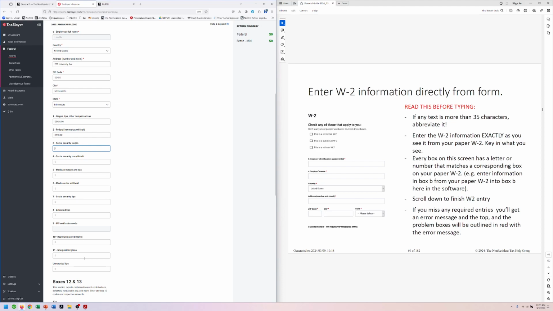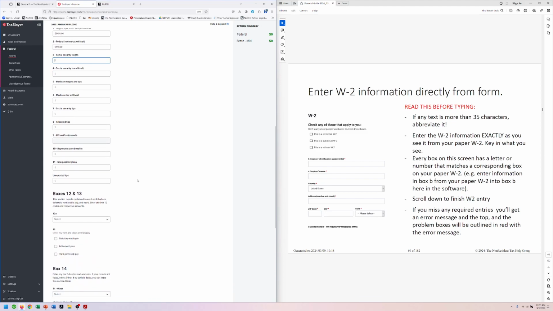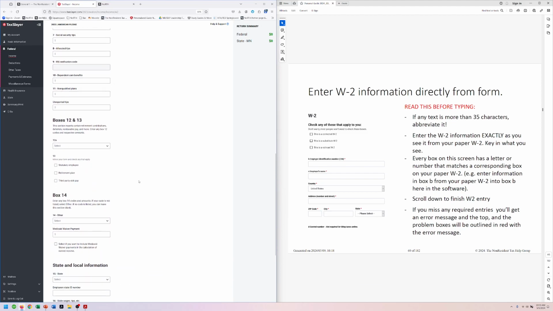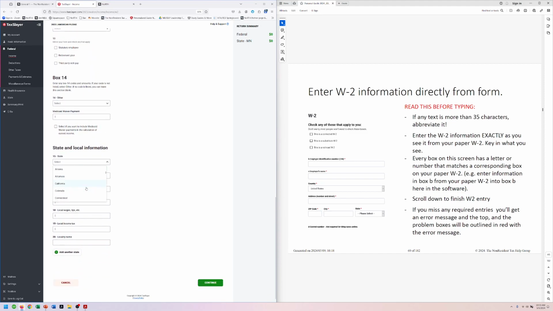These other boxes were blank for her, and that's okay, right? We're just copying whatever the form says. Boxes 12 and 13 and 14, all of that stuff is blank. It's all blank until we get down to the bottom for state. And then for state, we're going to go find Minnesota. And then Minnesota has a state tax ID as well, like the social security number, but for the organization.